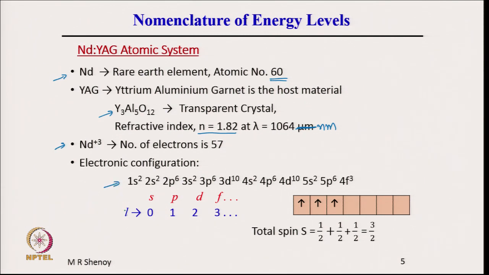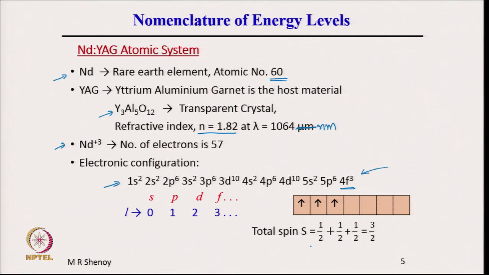This is the very familiar way of writing 1s2, 2s2, the first shell, second shell has 2s and p. So, we have 2s2, 2p6, then 3s2, 3p6, 3d10, 4s2, 4p6, 4d10, but also 4f, but 4f will be filled later in the shell. Therefore, 5s2, 5p6 and 4f3, that is in the last shell is this 4f3. There are 3 electrons in the outermost shell, that is 4f in the case of neodymium.